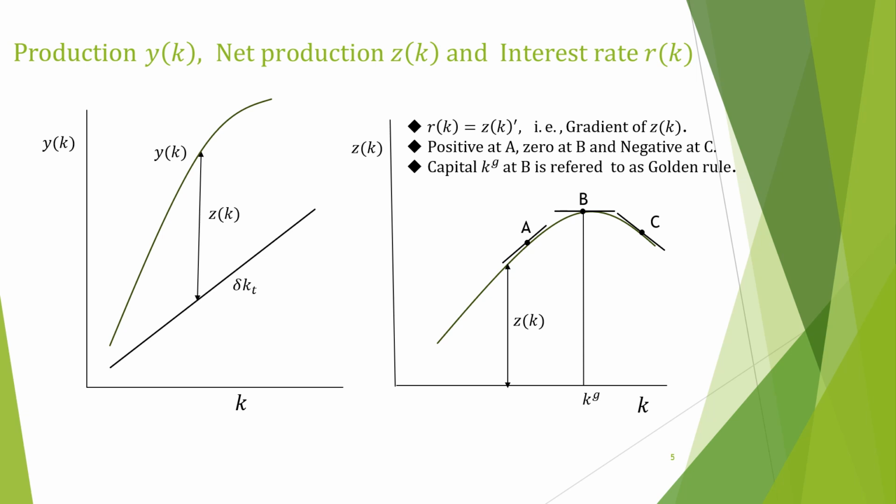The production function Y increases as capital K increases, but the rate of increase declines. Therefore, the net production function Z, that is, Y subtracting the depreciation, increases at first, but begins to decline at a certain point. The interest rate for those who invested capital K is the derivative of ZK, which is equivalent to the slope of ZK on a graph. Therefore, for example, at point A on the graph the interest rate is positive, at point B it's zero, and at point C it's negative. Here, capital KG at point B is referred to as golden rule.